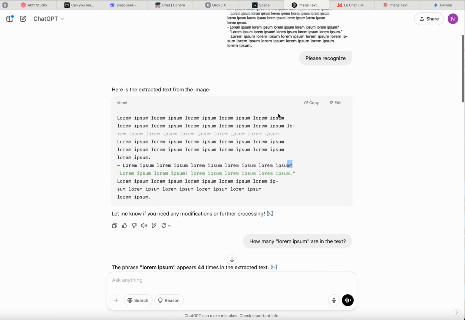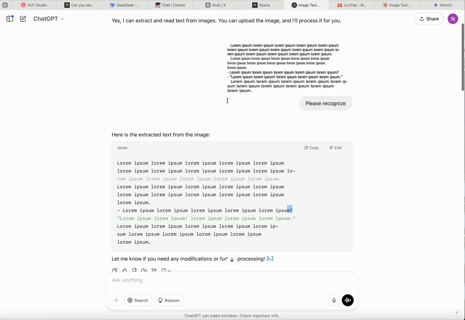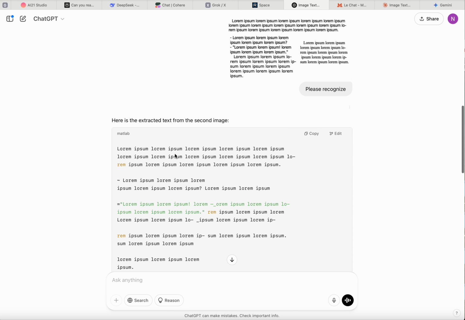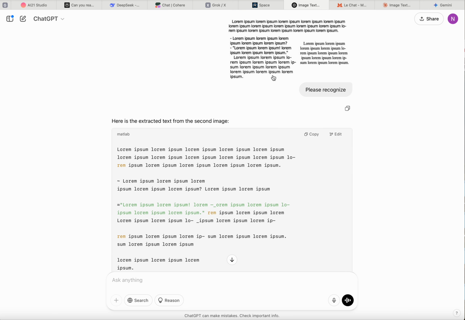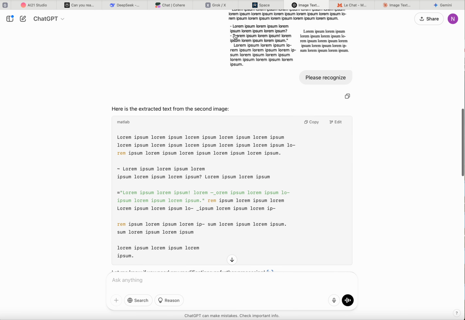And ChatGPT doesn't recognize the column shape of the text. If you see here, at the start, dash, quotes, lorem ipsum.